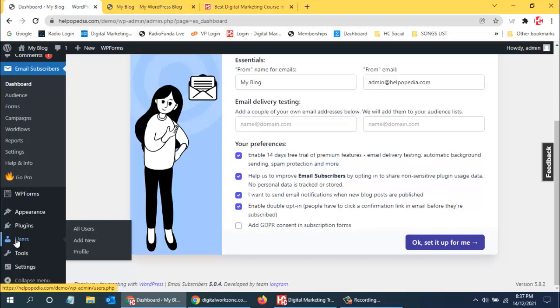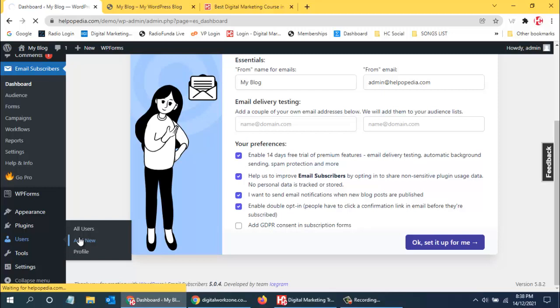So even if we are developing a website wherein we have multiple users, in that case I can check all users, and I'll get to know how many users are there on my website. So that is just checking users. Or if you do not have multiple users and you want to give someone access, then you can add a new user and give a role, that is, what the role of that person is.